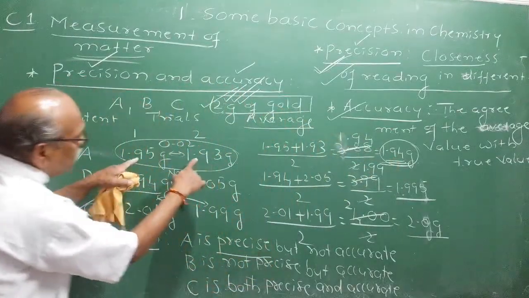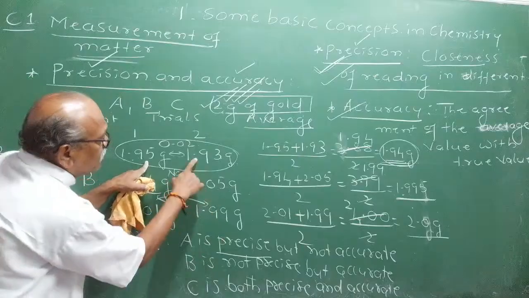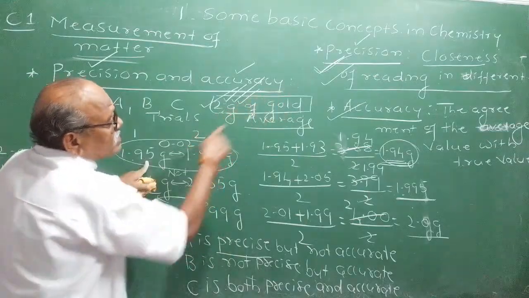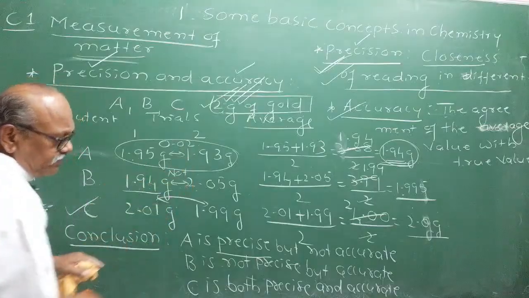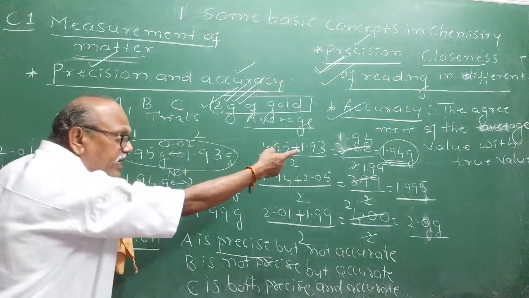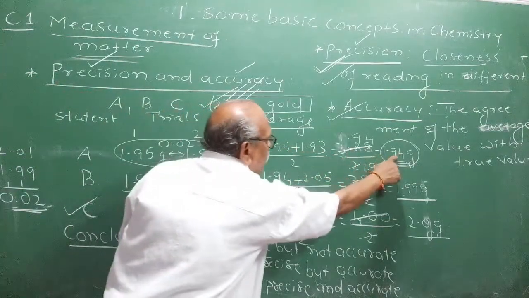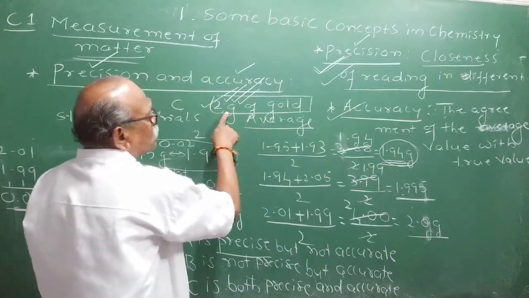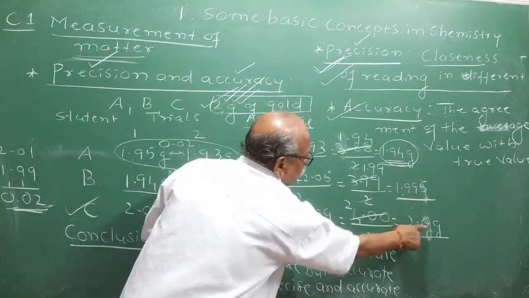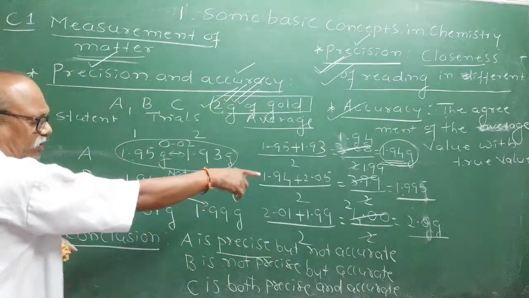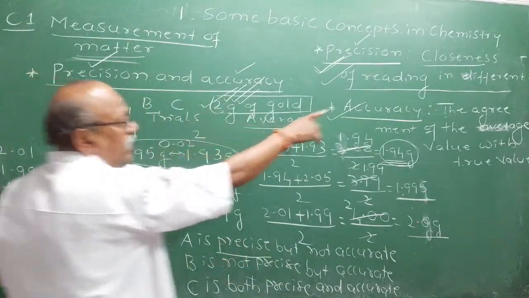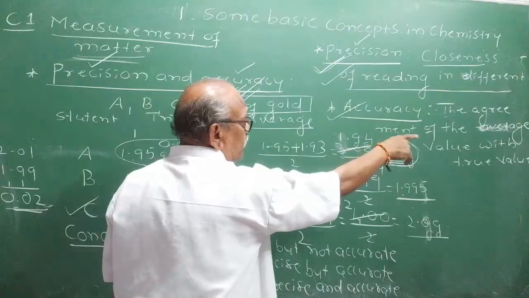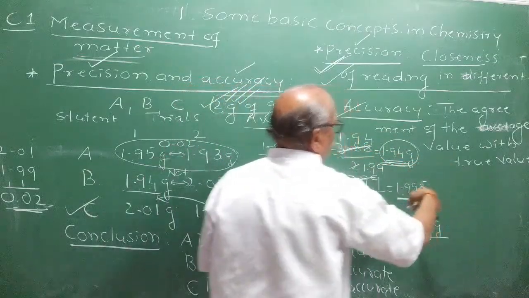Precise means the difference between the readings is very, very close. Closeness of the readings represents the precision. And is he accurate? No, he is not accurate. If he is accurate, his value must be close to 2, like 1.995, 2.0. B and C are accurate, you can observe. Very close to, in agreement with the true value.